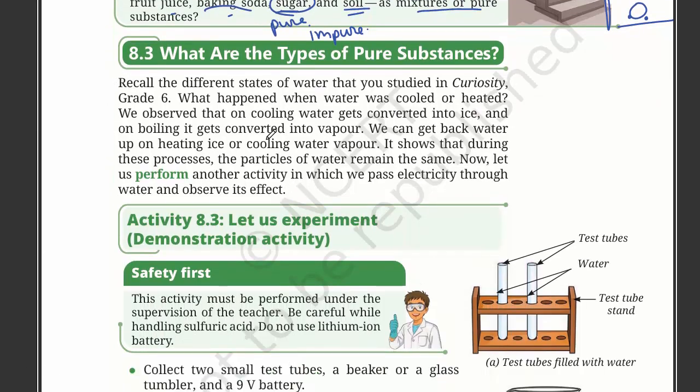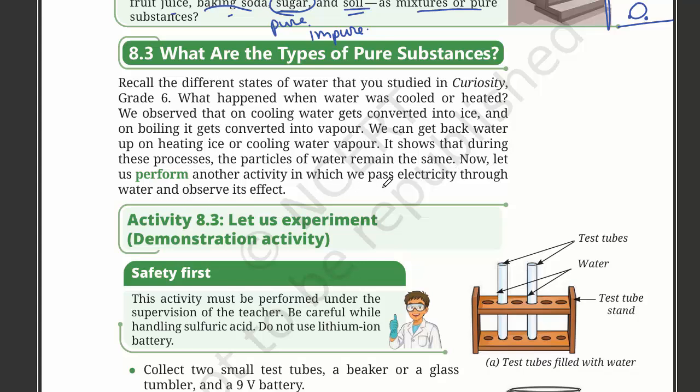Recall the different states of water that you studied in Curiosity grade 6. What happened when water was cooled or heated? We observed that on cooling, water gets converted into ice, and on boiling, it gets converted into vapor. We can get back water upon heating ice or cooling water vapor. It shows that during these processes the particles of water remain the same.